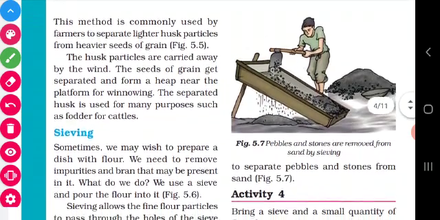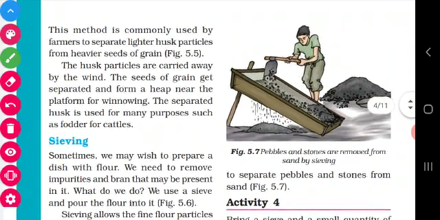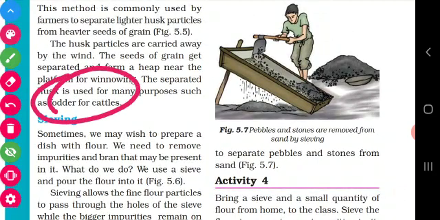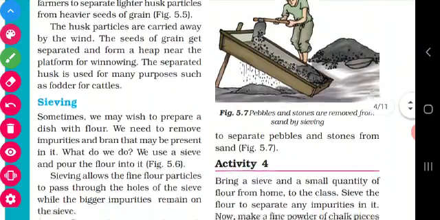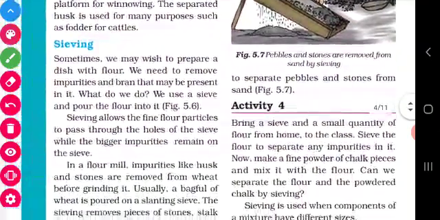I told you that farmers use this winnowing method to separate husk particles from the grains. This husk can be used as fodder. Fodder means it can be given to cattle as food. Okay, children, have you all understood? Yes. The next one is sieving.